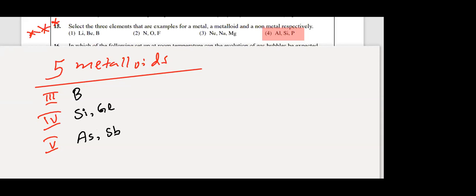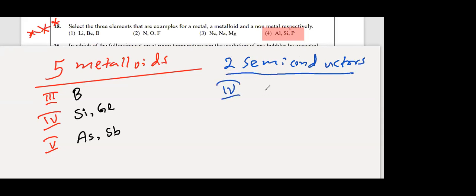Please write again: 2 semiconductors in the syllabus. In your periodic tables, 2 electronics also you have learned, right? What are the 2 semiconductors? Group 4, silicon and germanium are the 2 semiconductors. Please copy down these 2 short notes. Add this to your short notebook.